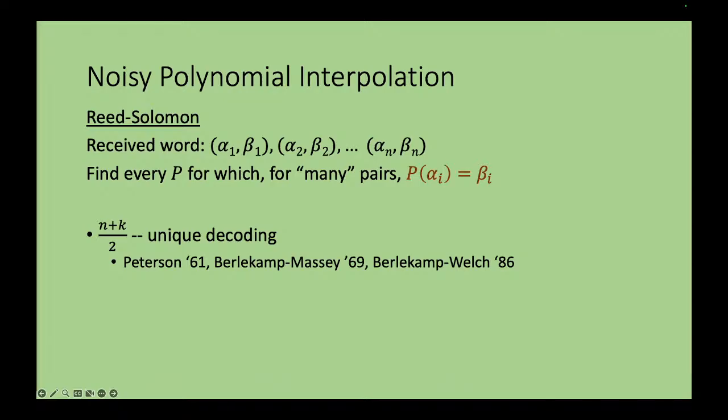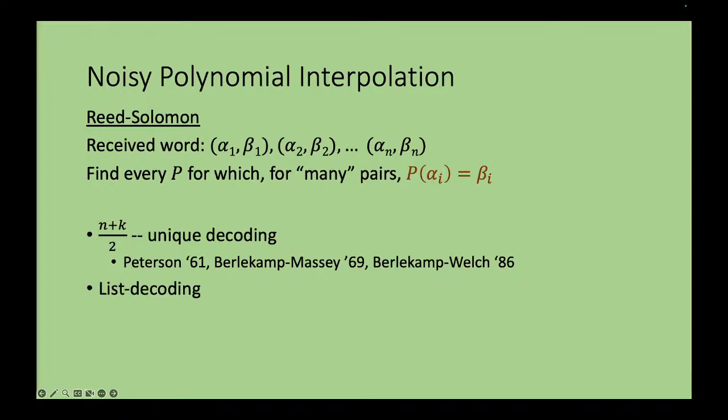So what are the algorithmic results that we know for the decoding problem? Very soon after the discovery of the Reed-Solomon code itself, we had a sequence of algorithms for unique decoding of Reed-Solomon codes: Peterson's algorithm, the Berlekamp-Massey algorithm, Berlekamp-Welch, and almost immediately after Berlekamp-Massey, we had nearly linear time implementations of these algorithms. The original algorithms were polynomial time, and there are subsequently nearly linear time implementations of each of them.